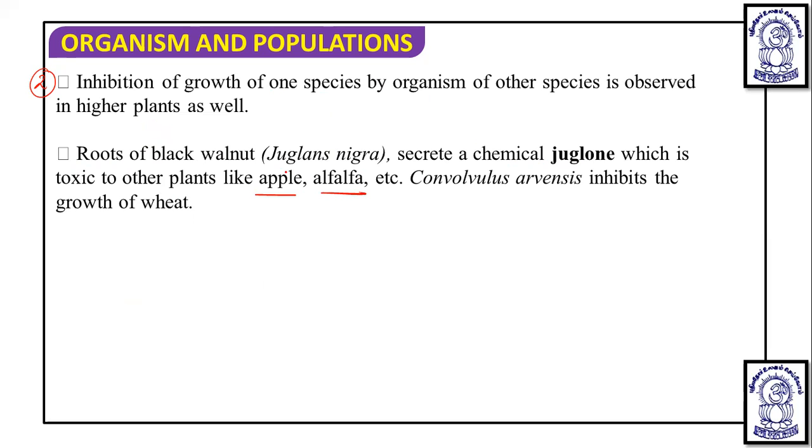Similarly, Convolvulus arvensis inhibits the growth of wheat. So here also it is a minus and zero interaction, an example of amensalism.